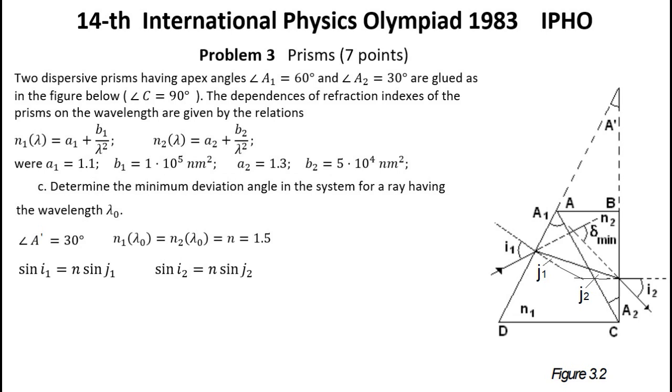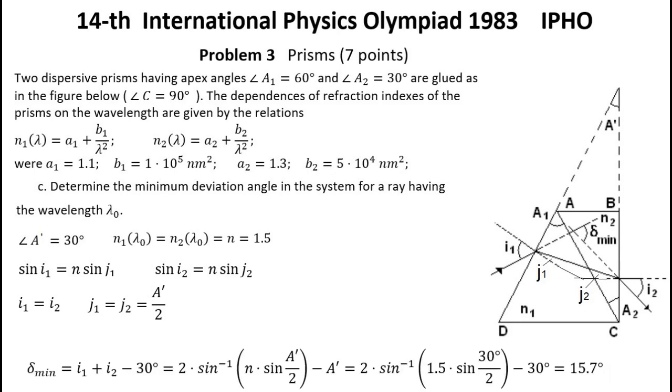In general, the angles I and the angles J are not equal to each other. But in this case, when the angle I1 changes in one direction, the total angle of deflection will decrease, and in the other direction, it will increase. That is, at different angles I, the minimum is not observed. It can only occur if I1 is equal to I2, and J1 is equal to J2. But in this case, J1 equals J2 equals the angle A' in half.